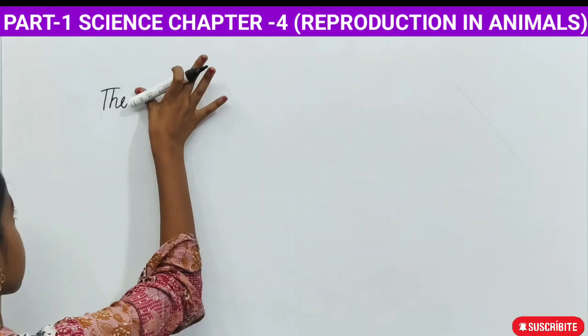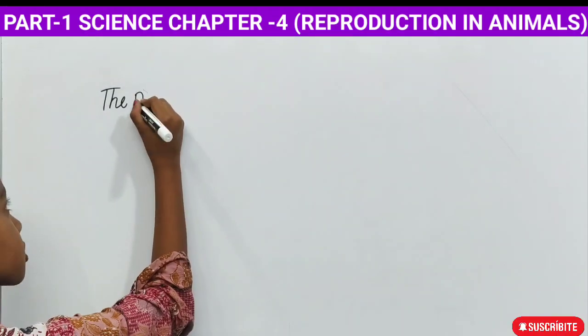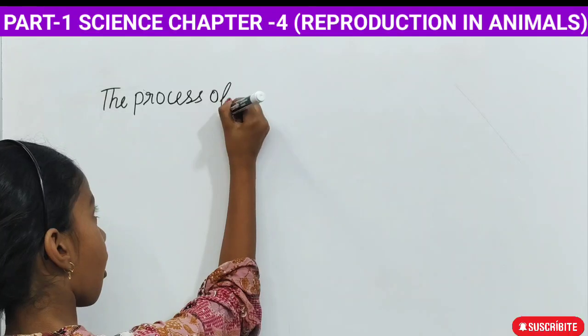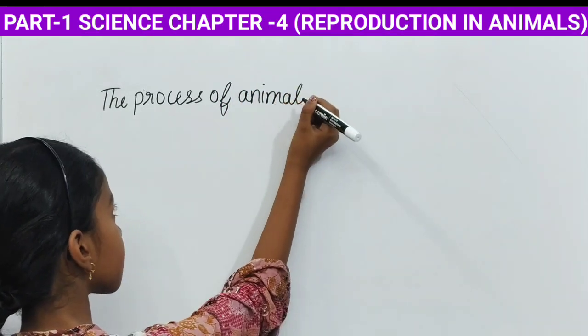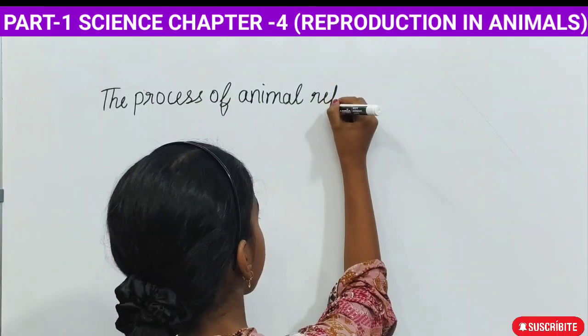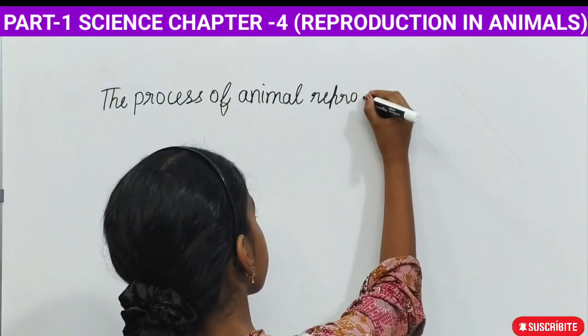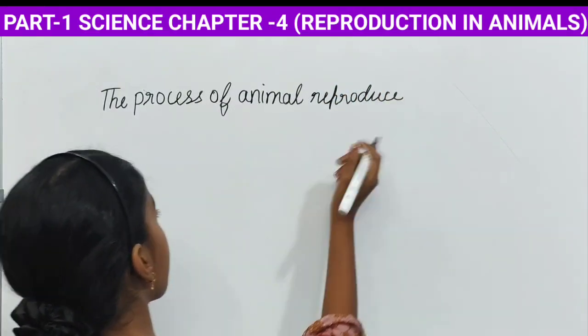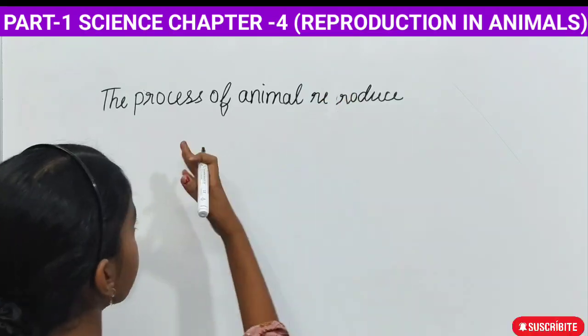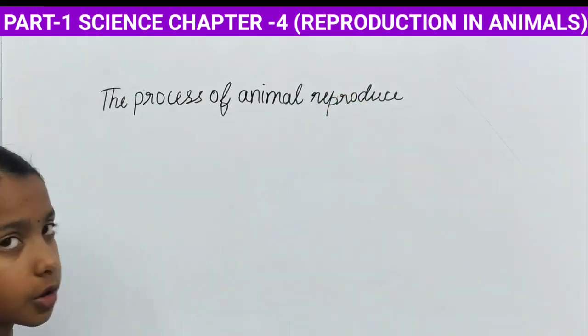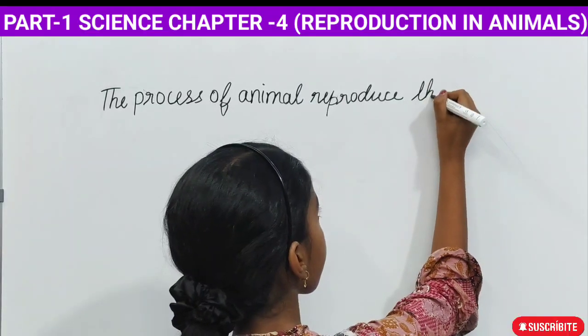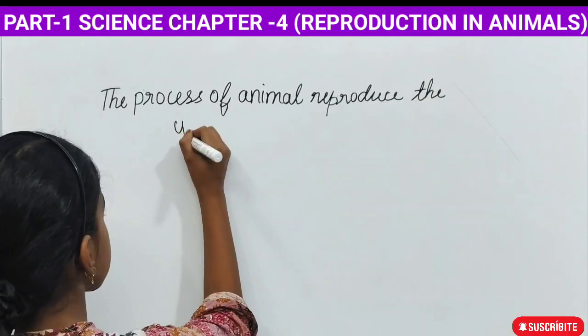Reproduction is the process of animals reproducing the young ones.